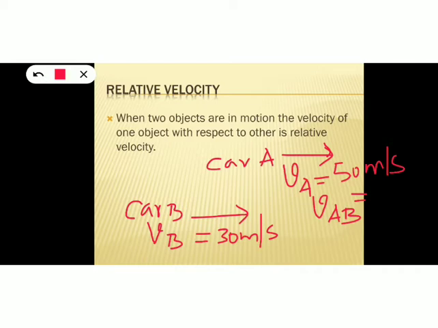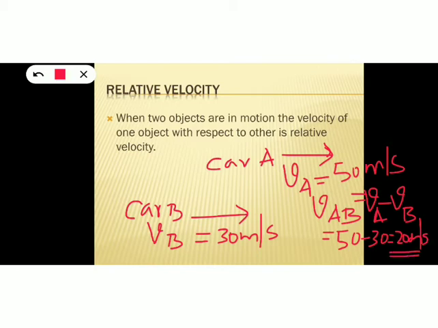And what is the equation to find the relative velocity? It is VA minus VB. So VAB is equal to VA minus VB. VA is 50 and VB is 30. So here the relative velocity is 20 meters per second. So the velocity of car A with respect to B is 20 meters per second.